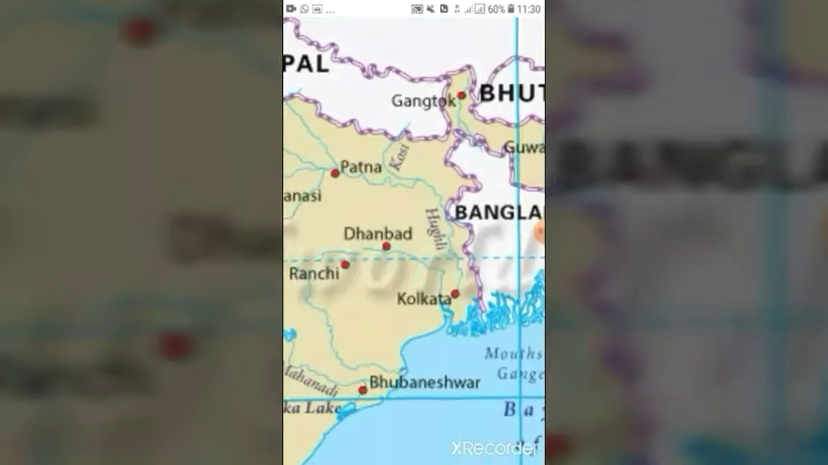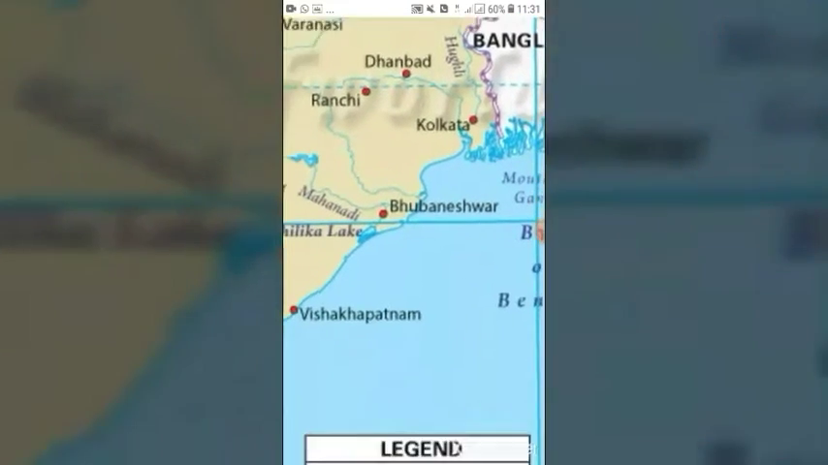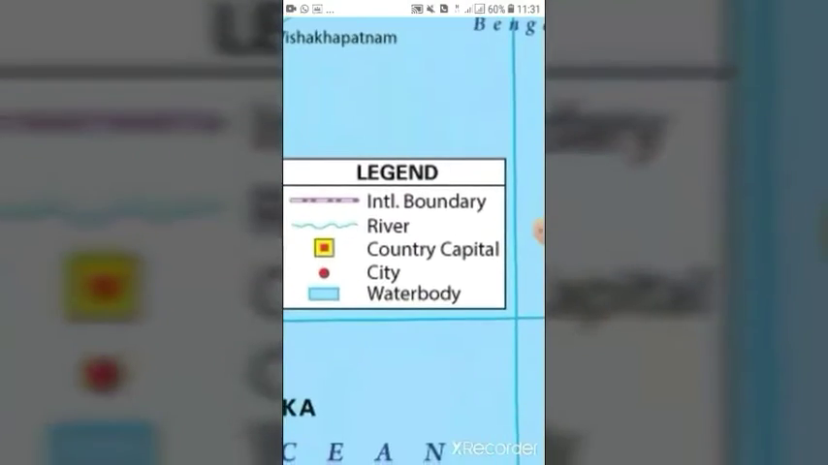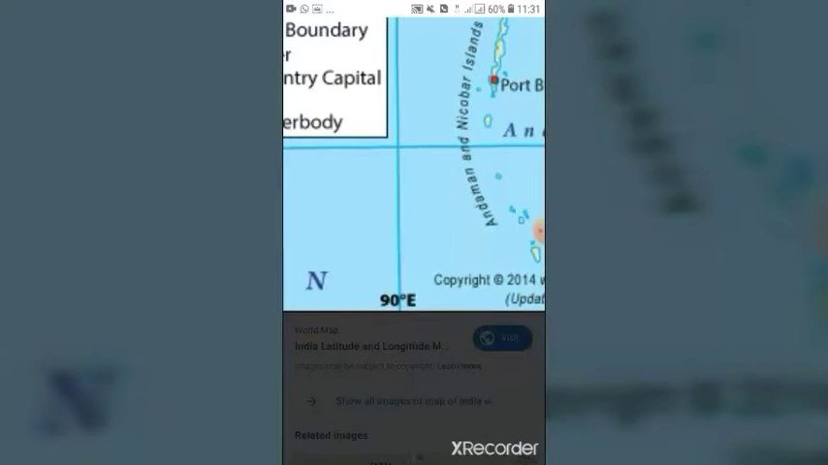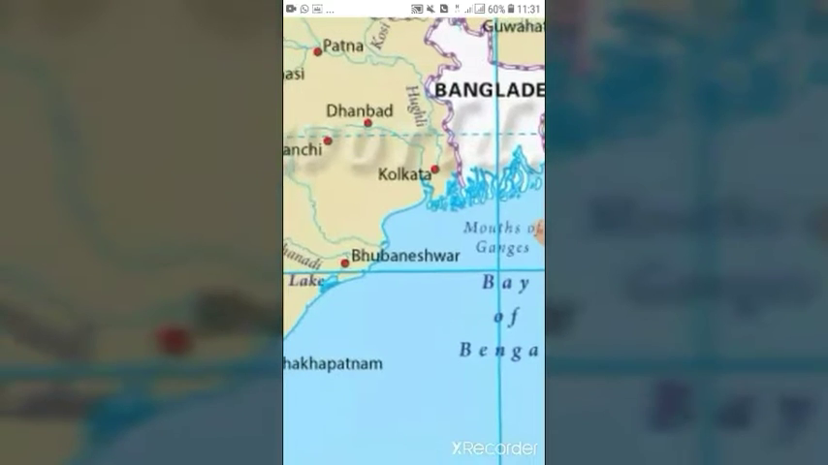Kolkata in West Bengal is located at 88 degree east longitude. Look at this location of Kolkata city. This city is located towards the east from the prime meridian at 88 degree east longitude. This is 90 degree east longitude, and 2 longitudes behind 90 degree longitude, it is 88 degree longitude. Kolkata city lies on this longitude.